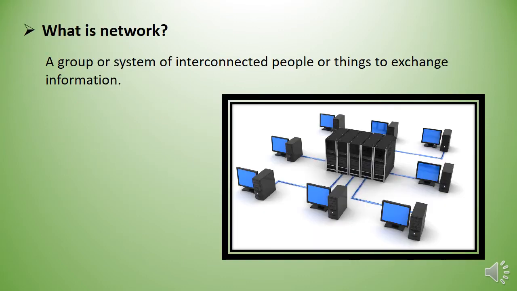What is network? A group or system of interconnected people or things to exchange information. For example, like we have seen a spider web. Its all threads are interconnected. Similarly, a network connects different computers to each other to share information.